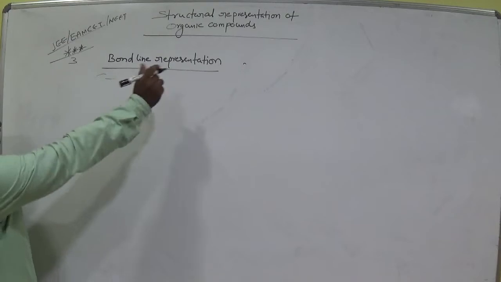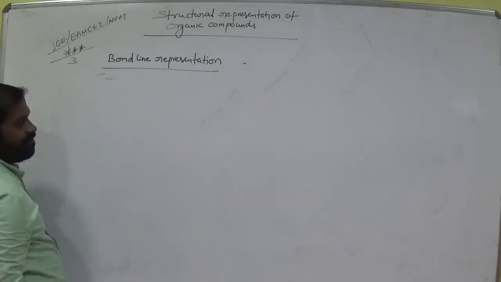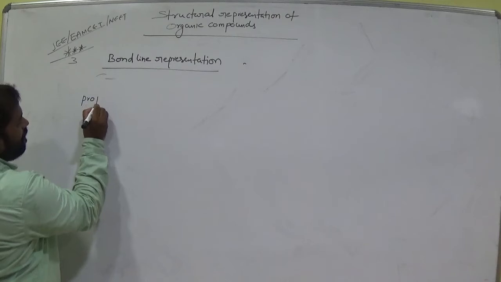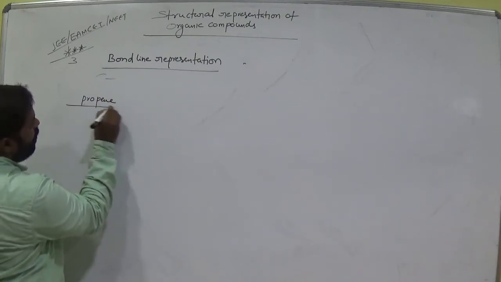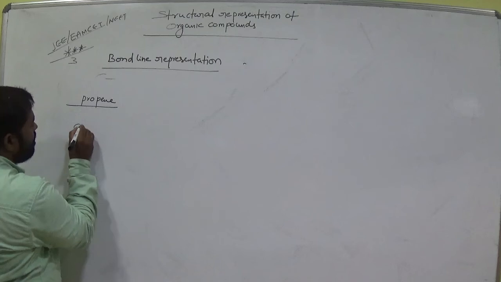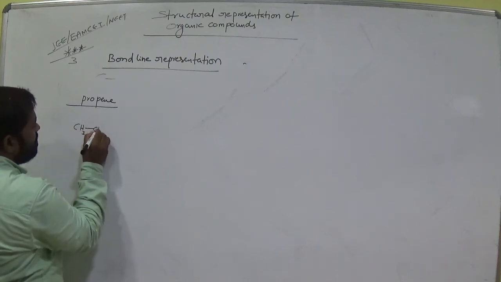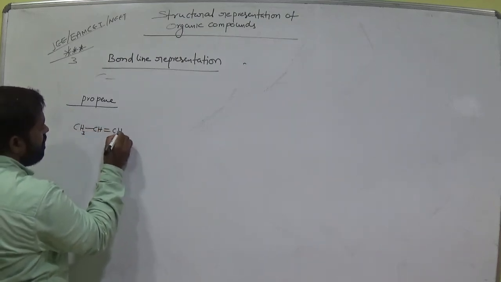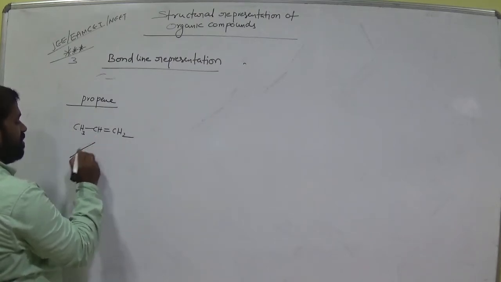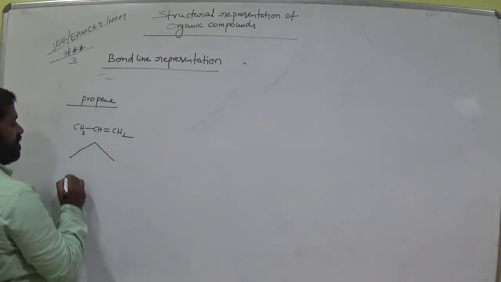Let's see. For alkenes, suppose propene. So for propene, how many carbons? This is the formula for propene, am I right? How many carbons we have? 1, 2, 3. Okay.